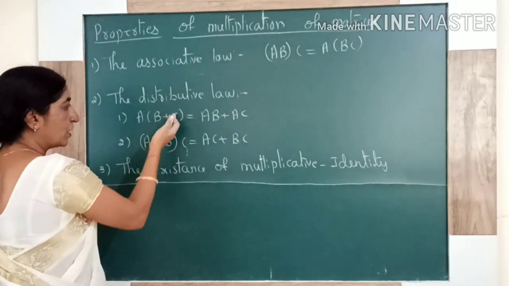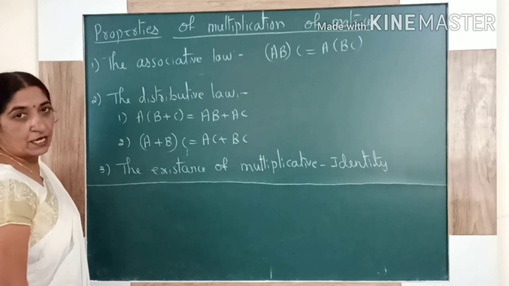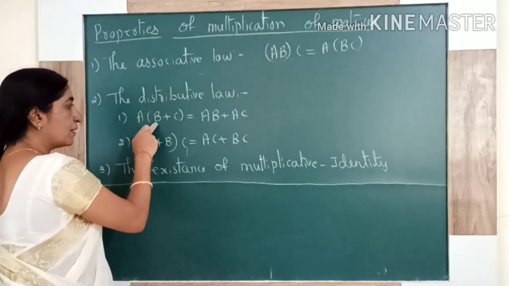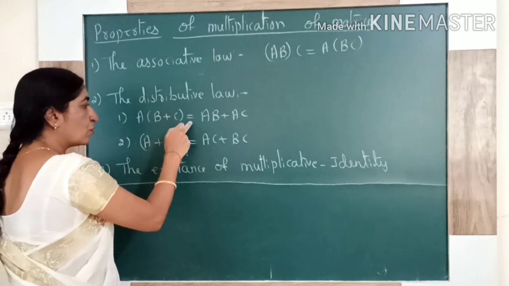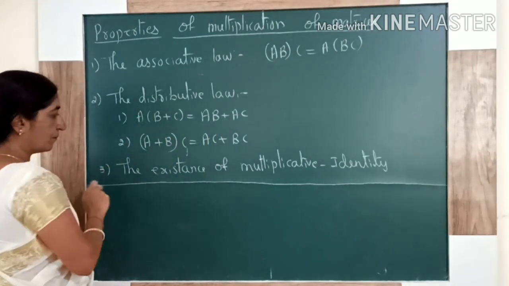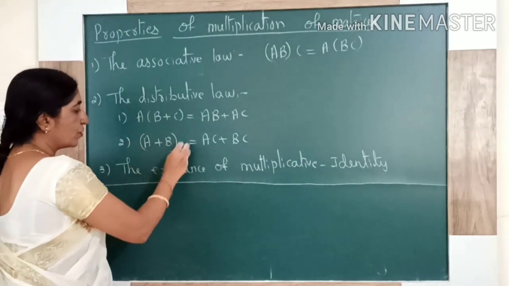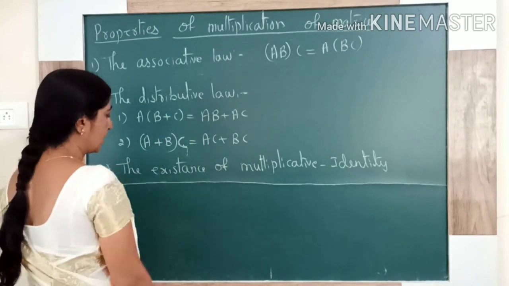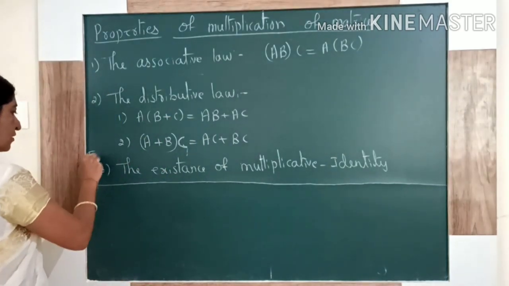Then the second one, the distributive law. A, B, C are any three matrices. First one: A into the bracket B plus C is equal to AB plus AC. Second one: A plus B in the bracket, outside we have a C, so removing the bracket gives AC plus BC. The next one is very important.